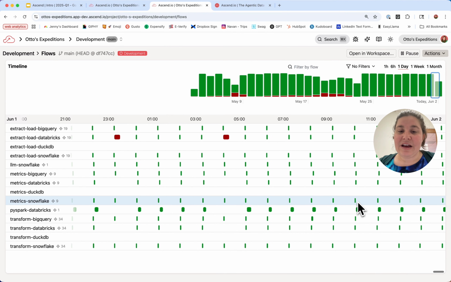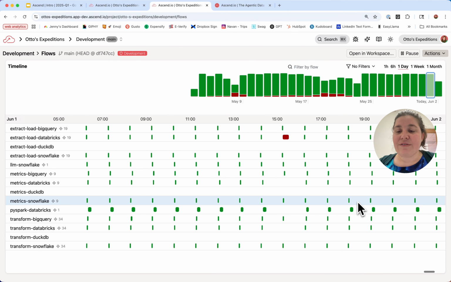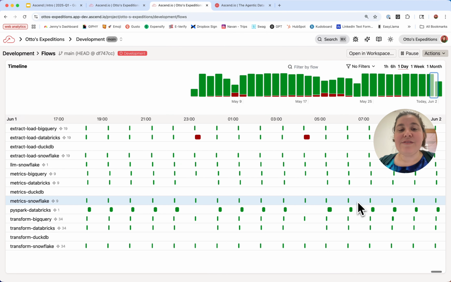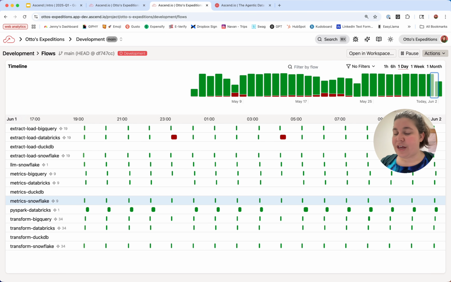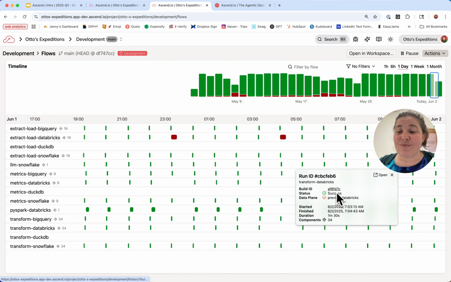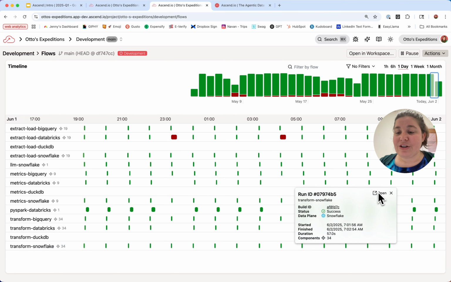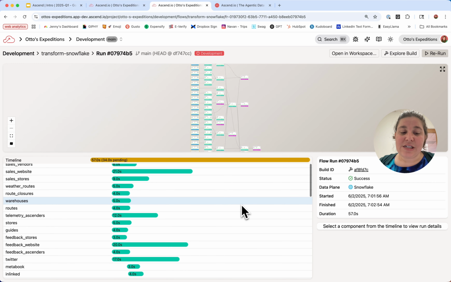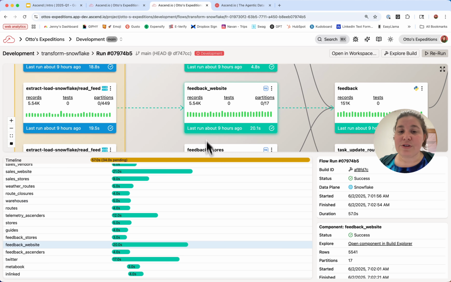Here we can see a full history of all of our runs. All of this data lives in your data plane of choice, Snowflake, BigQuery, Databricks, so you have complete access to it. But it also gives you really easy access to see really detailed summaries of what's going on within your data pipelines, even down to specific component levels and how those have performed over time.